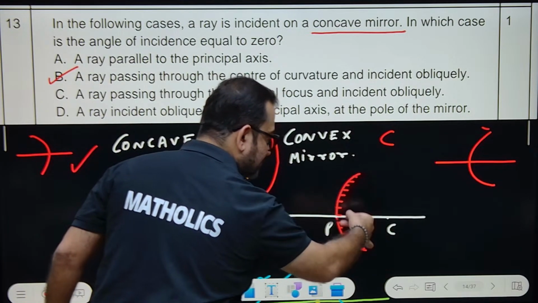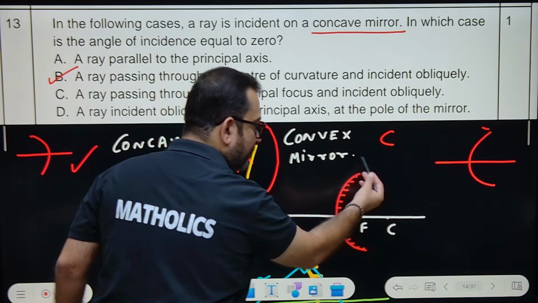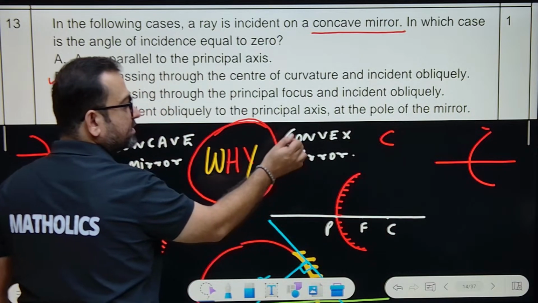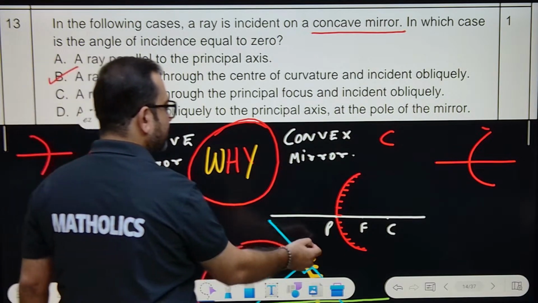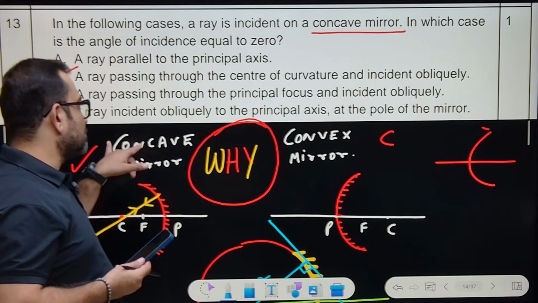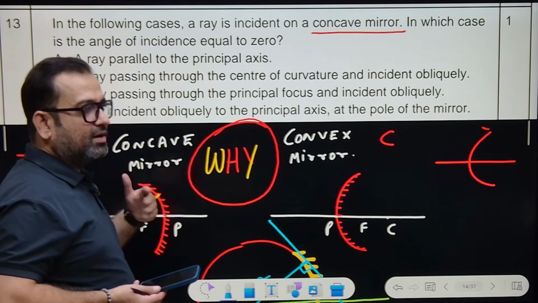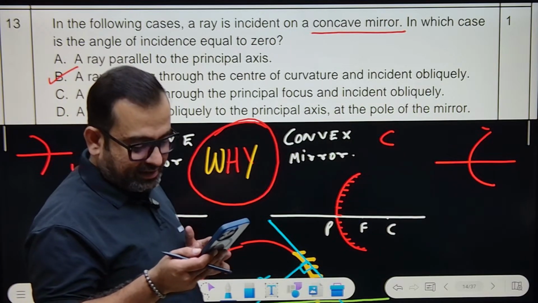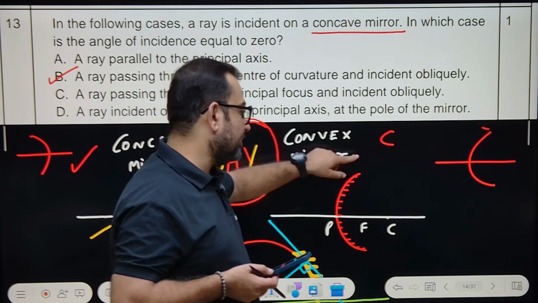How can you remember this is convex? This is a proper, complete C. In the spelling of convex, there is only one C, and in the spelling of concave there are two C's, so it is the inverted C. You can remember it like this. It is a jugaad, only a technique to remember. And a convex mirror you can draw like this.